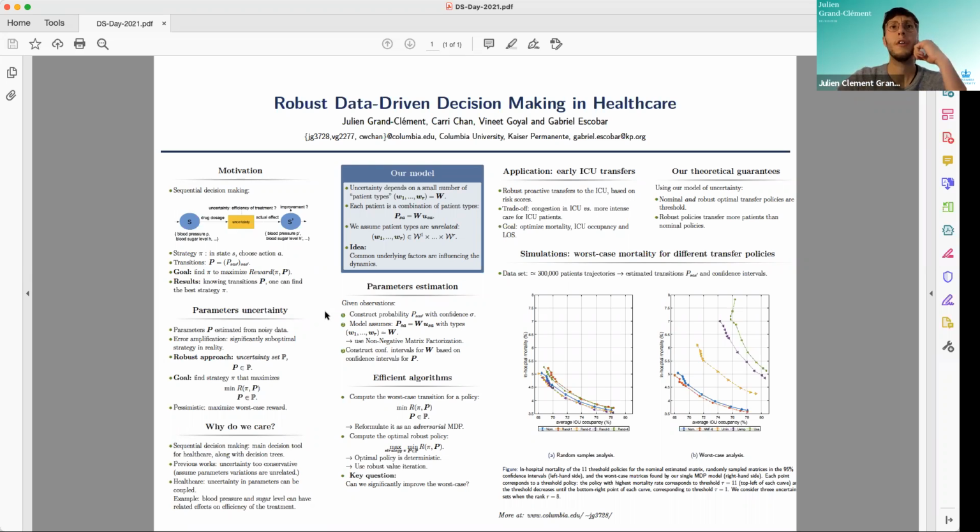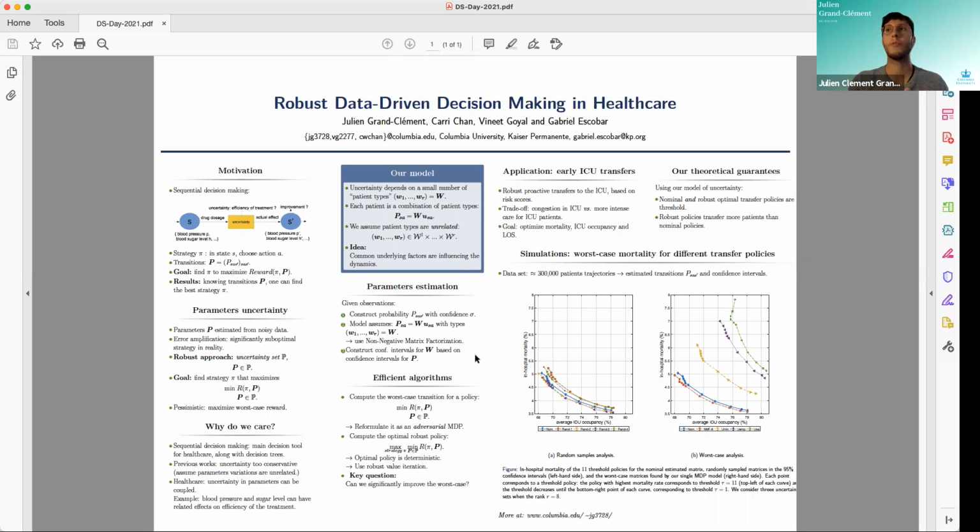So our model, in a nutshell, relies on decomposing the transition probabilities P_sa on some common underlying basis W. And really here, the intuition is that some common underlying factors, the vectors W, are influencing the dynamics. And these underlying factors are like the comorbidities and the past disease of the patients. We're able to estimate some confidence intervals for the factors based on the confidence intervals for the transition matrix. And we're able to compute, this is in the efficient algorithm section here, an optimal robust policy.